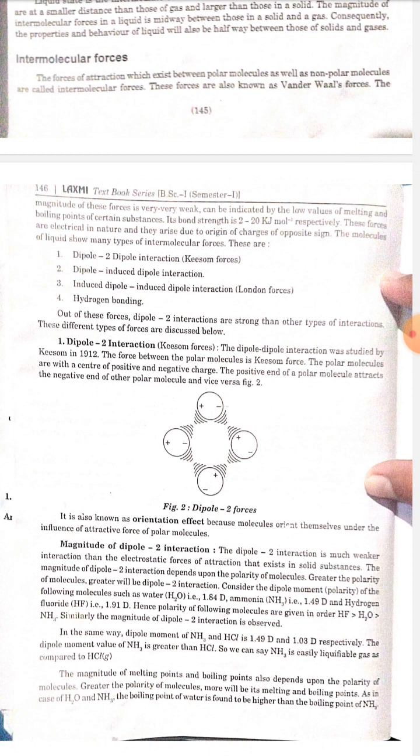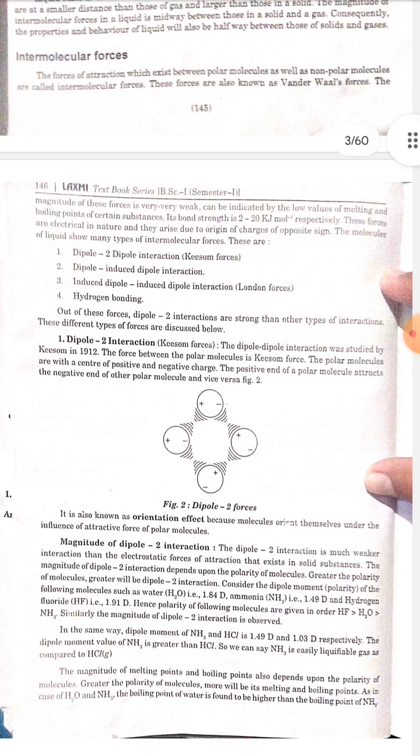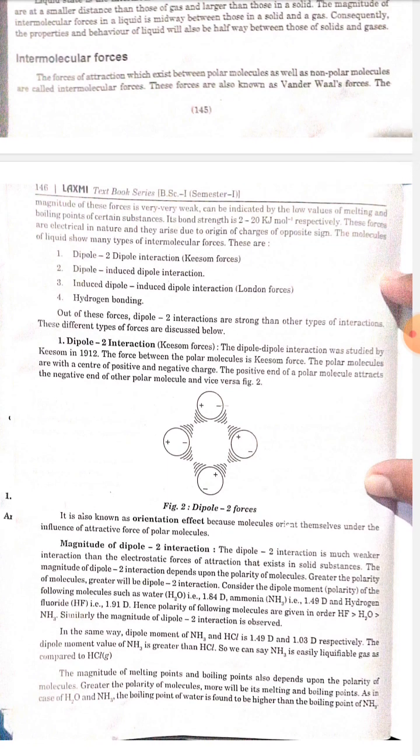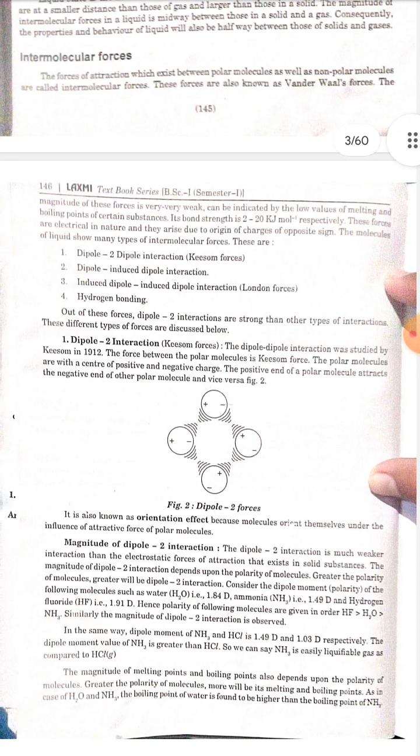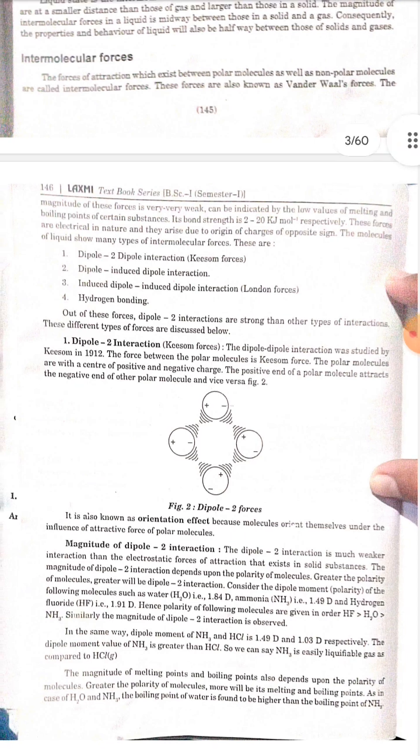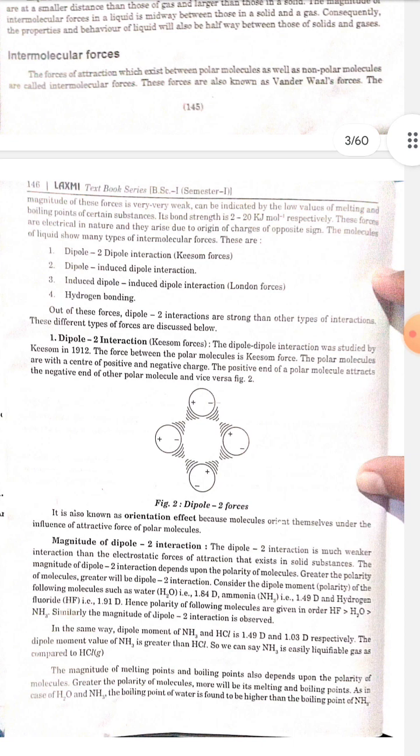These forces are electrical in nature and they arise due to origin of charge of opposite sign. The molecules of liquid show many types of intermolecular forces. These are: number 1, dipole-dipole interaction, Keesom forces. Number 2, dipole-induced dipole interaction. Number 3, induced dipole-induced dipole interaction, London forces. Number 4, hydrogen bonding. Out of these forces, dipole-dipole interactions are stronger than other types of interaction. These different types of forces are discussed below.